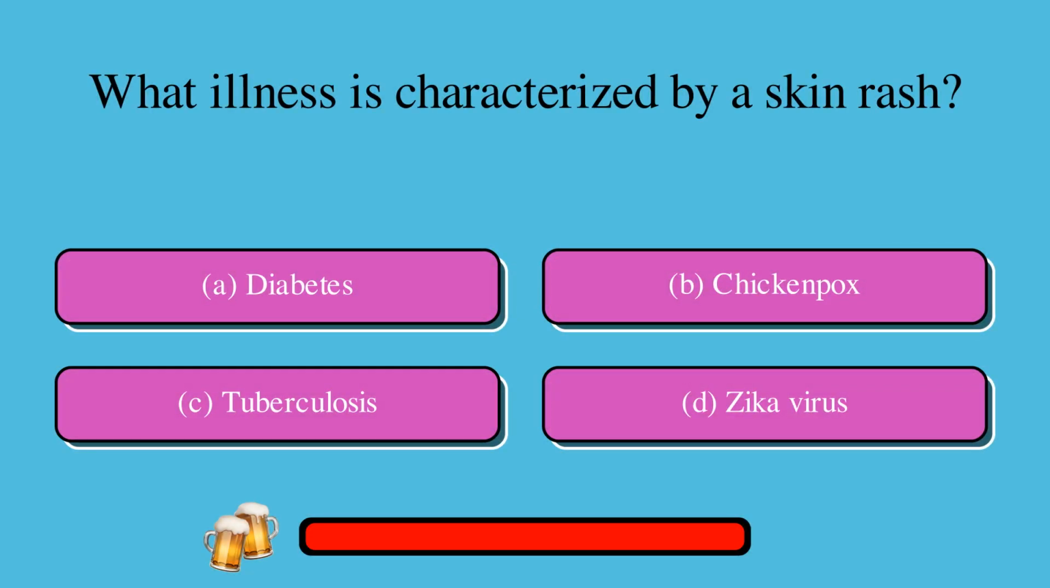What illness is characterized by a skin rash? A. Diabetes, or B. Chickenpox, or C. Tuberculosis, or D. Zika virus? The correct answer is D. Zika virus.